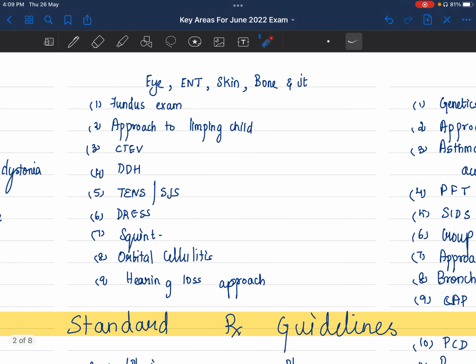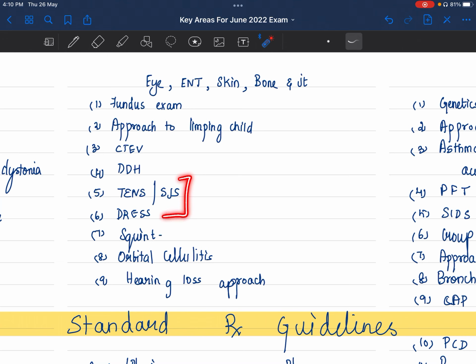Your smaller systems, no offense, but not many questions are being asked. But if asked, we will be in soup. So that sort of place this is. Fundus examination in a neuro case or general fundus examination in helping you to diagnose. So they can frame it in any way that they want. Approach to a limping child. CTEV, DDH are standard questions.